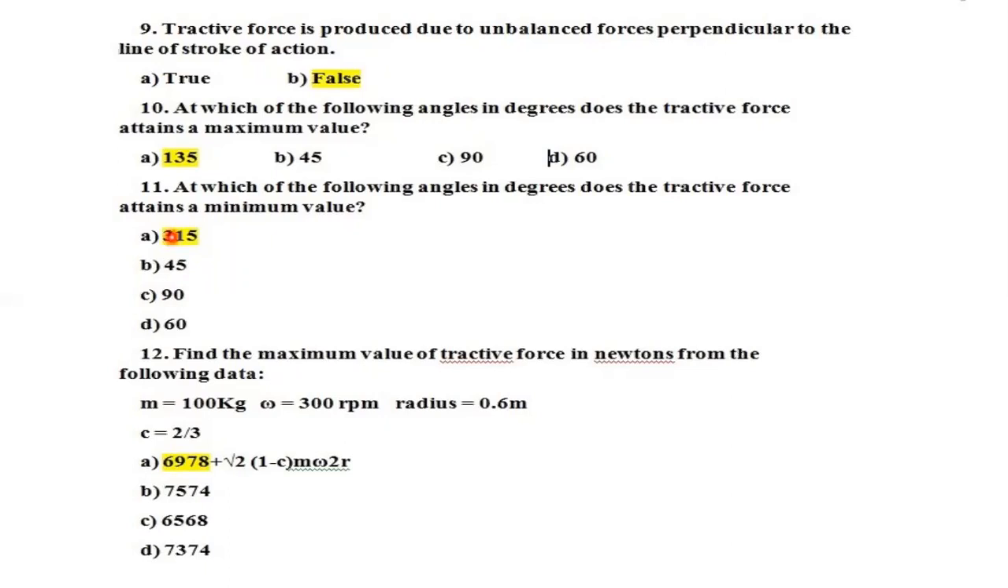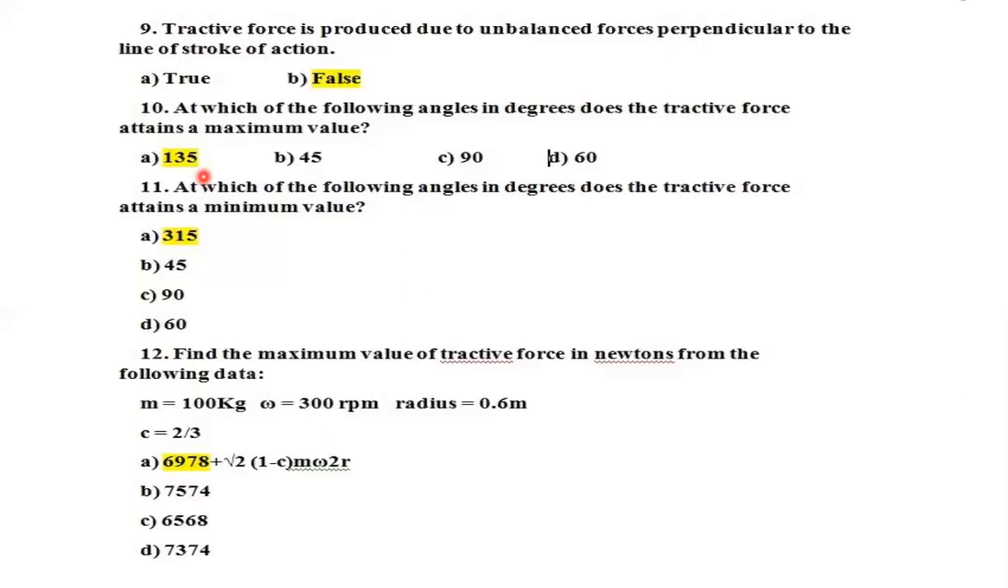The tractive force is maximum. They are asking the maximum value, right? So tractive force is maximum when cos theta minus sin theta is maximum. Differentiating it with respect to theta, we get tan theta equal to -1, and the maximum value will occur at either 135 degrees or 315 degrees only.